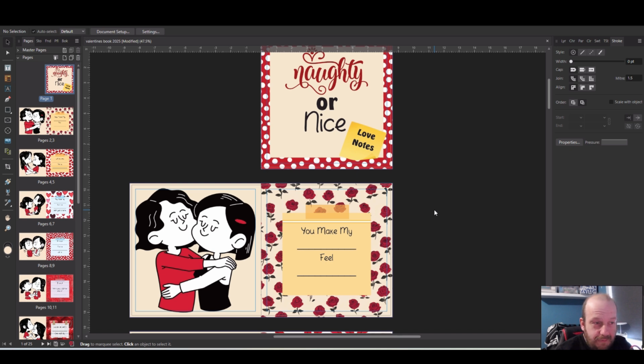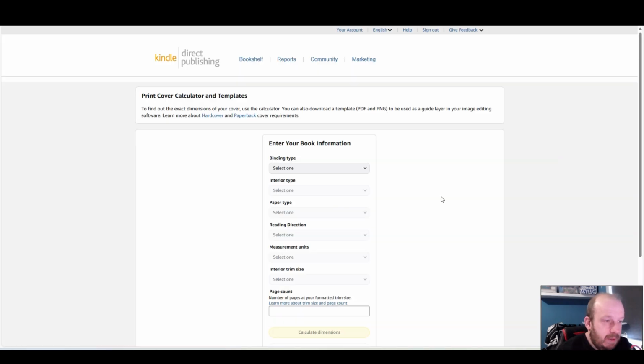Now we're going to make the front cover. So the easiest way to do this is to get a template. I'm getting this from the KDP cover calculator. Select all of this. It's going to be premium colour.